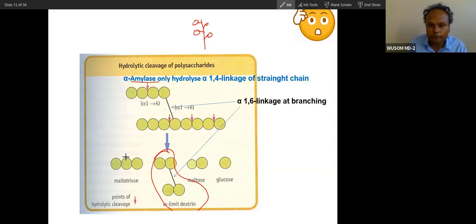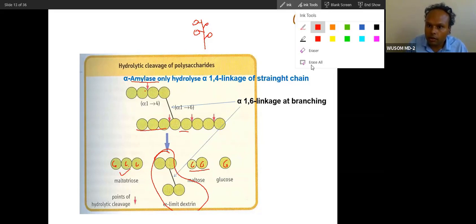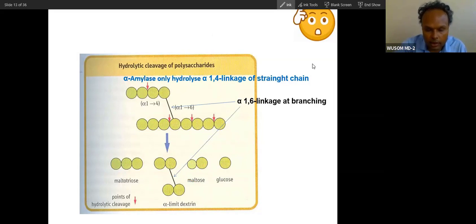So did you get this? From this you will get maltotriose, and you will get maltose. Maltotriose means 3 glucose, this glucose, this glucose. Maltose means a disaccharide of glucose. This is a trisaccharide of glucose, this is a disaccharide, and this is glucose. So this is how the 1,4 bond will be digested by amylase. Did you get this? Amylase digests the 1,4 bond. It is very easy.